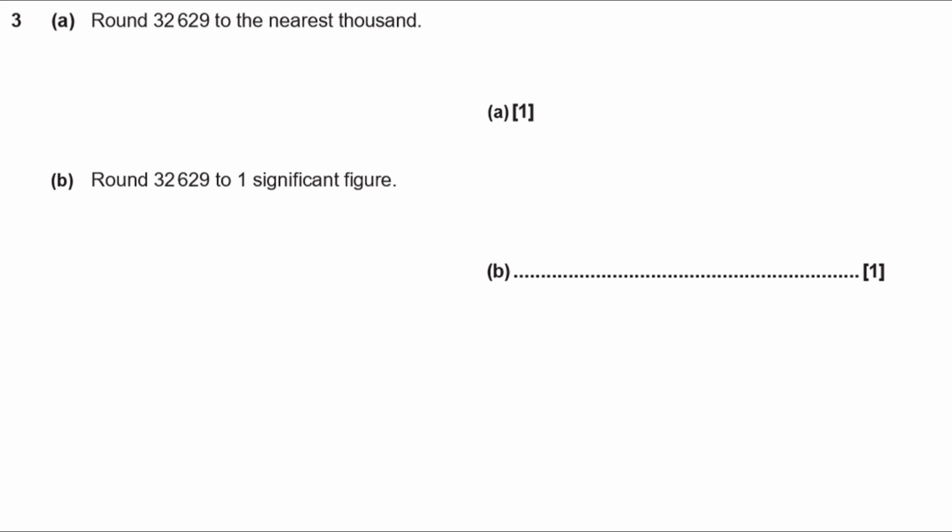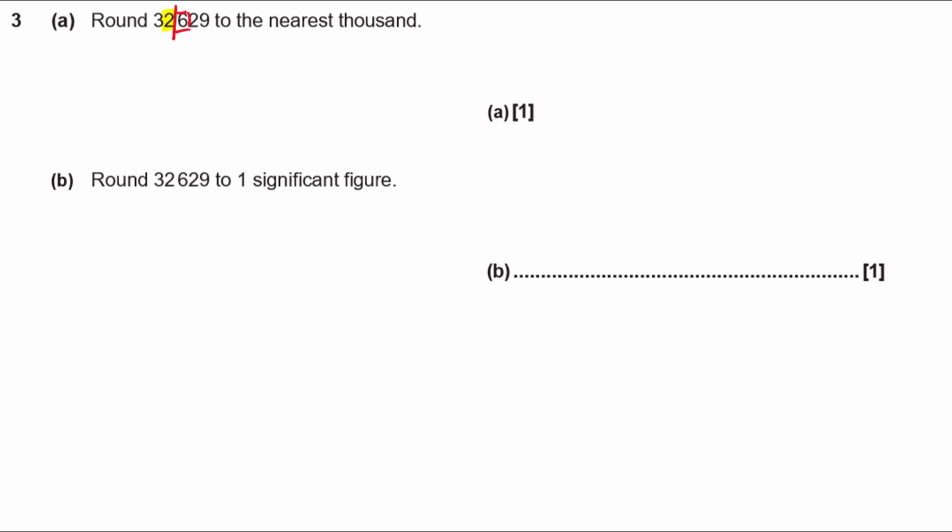Round 32,629 to the nearest thousand. Well, the thousands are this digit here, aren't they? The 3 is tens of thousands, the 2 is thousands, 6 is hundreds. So I need to round off after that. That's the cut point. Everything after that cut line is going to get thrown away. But just before we do, we need to check the value of the next digit along, which is 6. If it's 5 or more, we're going to round up.